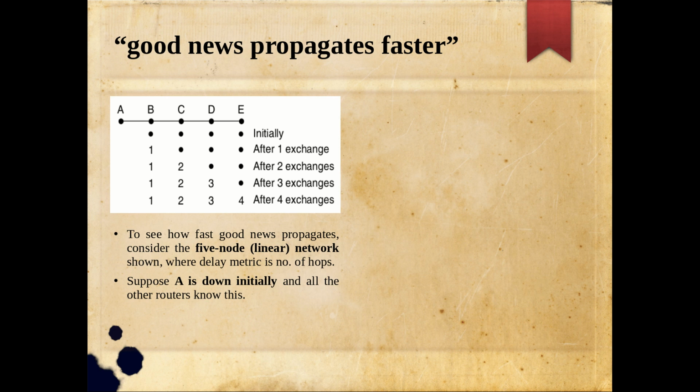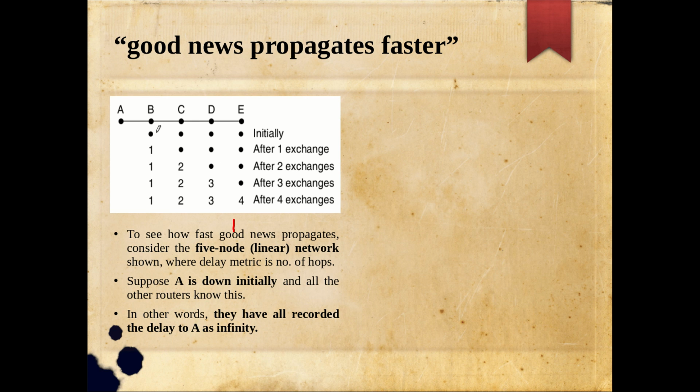Suppose A is down initially. The situation is like this: just before starting this example, the machine A is down and all the other routers know about it. How they are knowing, that is the second part we will see in the next slide. That is bad information: the machine is down. That is something already known to all the others. For the time being, you can assume it like that. In other words, they have all recorded the delay to A as infinity.